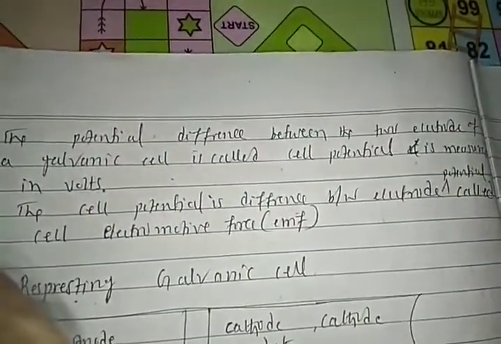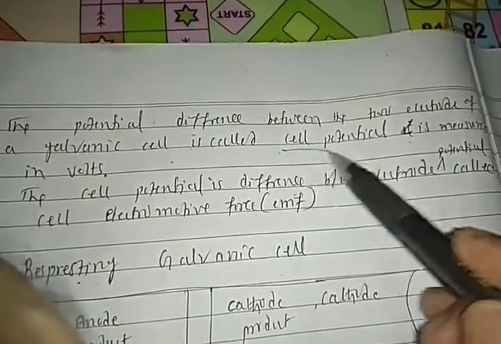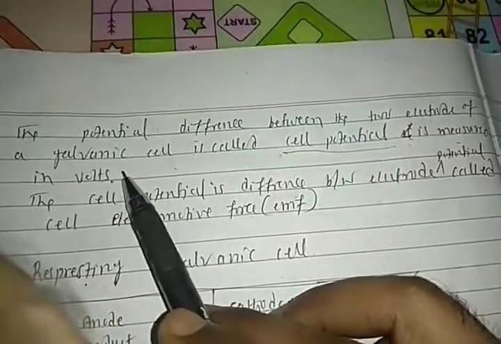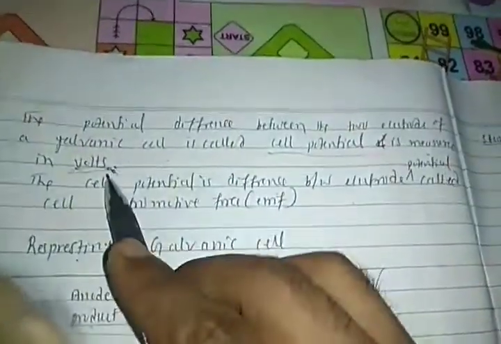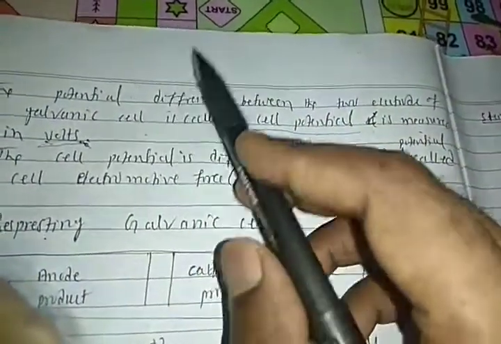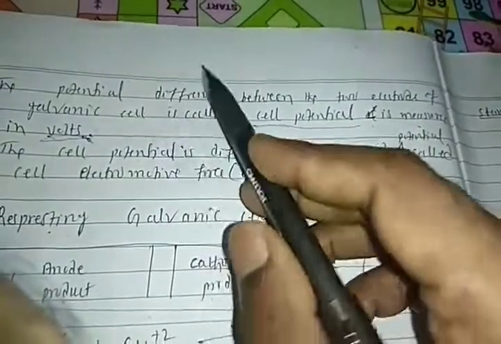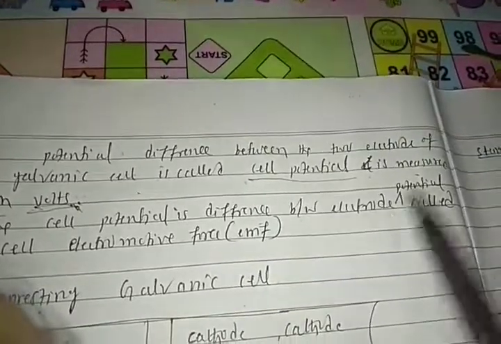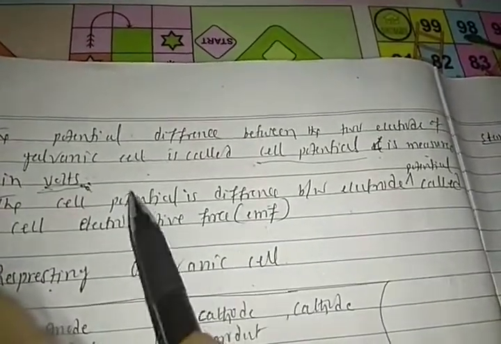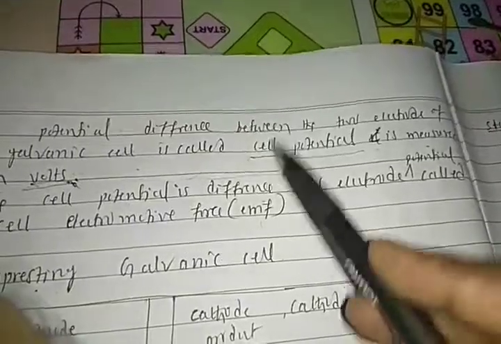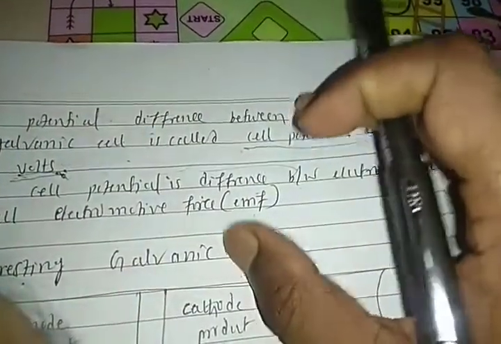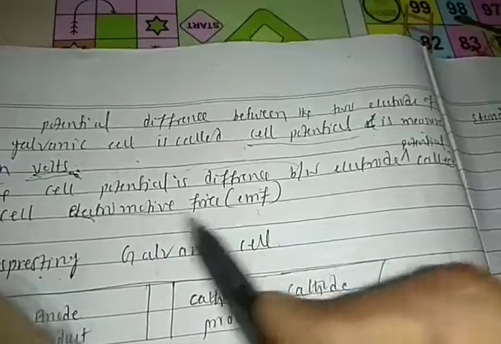After this reaction, the potential difference between the two electrodes of the galvanic cell is called the cell potential, and it is measured in volt. What potential difference is there between the electrode and the electrolytic solution? That potential is measured in volt. The potential difference between the electrodes, or the two different charges in a half cell, is called the electromotive force.